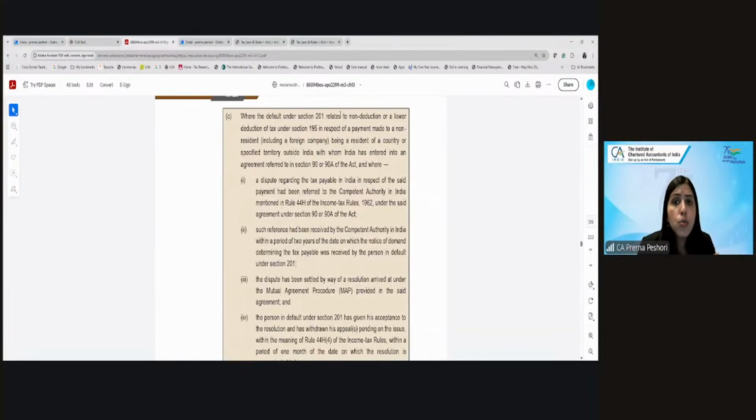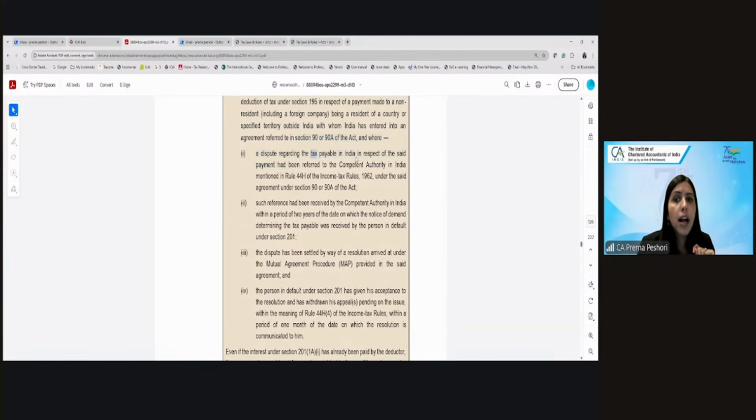Or where the default under 201 relates to non-deduction or lower deduction of tax under 195 in respect of payment made to a non-resident, being a resident of a country with which India has a DTAA, under section 90 or 90A, and where a dispute regarding the tax payable in India in respect of the said payment has been referred in the mutual agreement procedure. So basically, what happens is, in case of international tax disputes, the disputes can be referred to the authorities of both the countries.